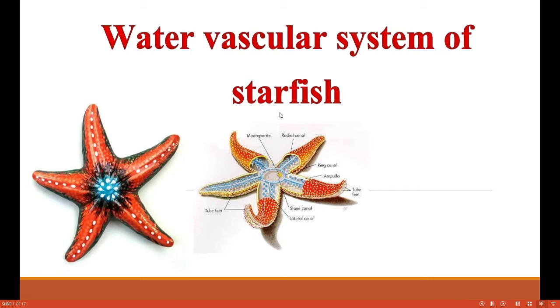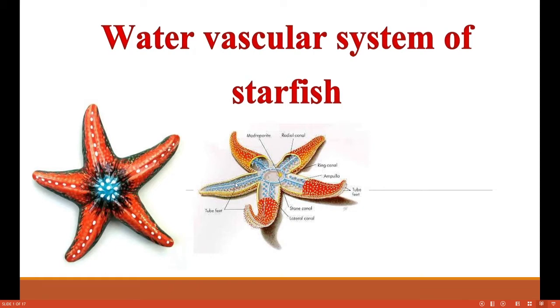You see the body consists of 5 long arms and a central disc. If you look at the body of this animal, you can see there are 5 arms and the central disc. In that disc the vital organs and all the systems are present. Here you can find the mouth, the digestive system, and the respiratory system. So all the systems are present in this central disc.